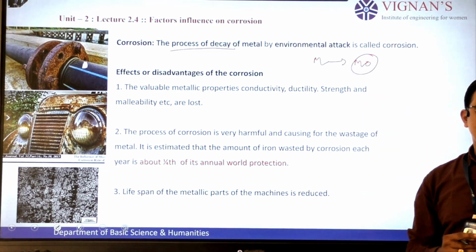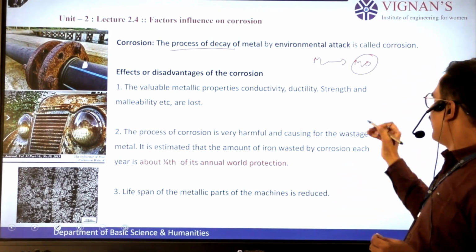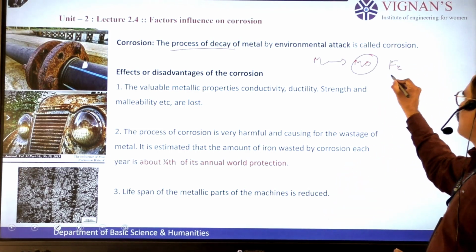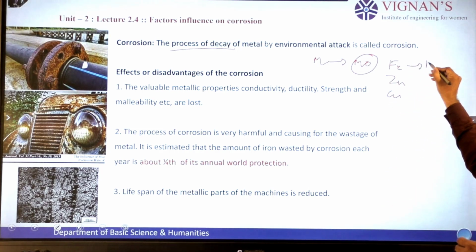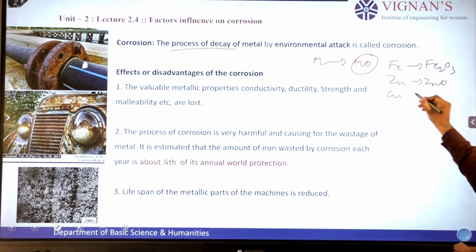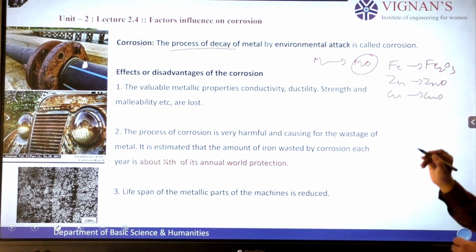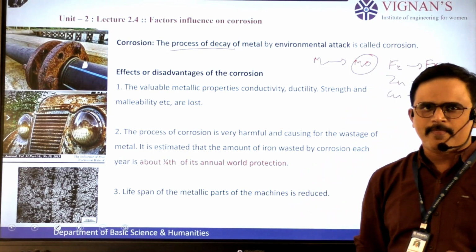This is known as corrosion. For any metal, like iron or zinc or copper, everything will become metal oxides, and this phenomenon is known as corrosion.